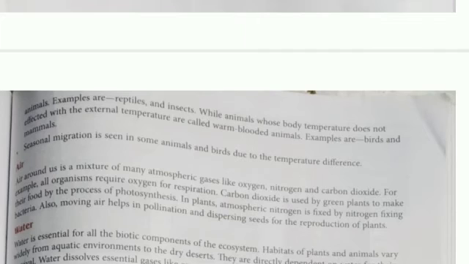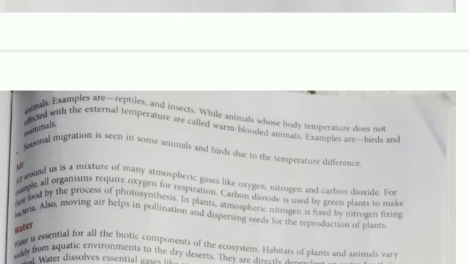For the process of photosynthesis in plants, atmospheric nitrogen is also fixed by nitrogen fixing bacteria. And this nitrogen in the form of nitrate is absorbed by the roots with water.